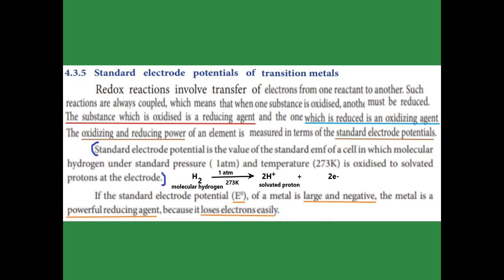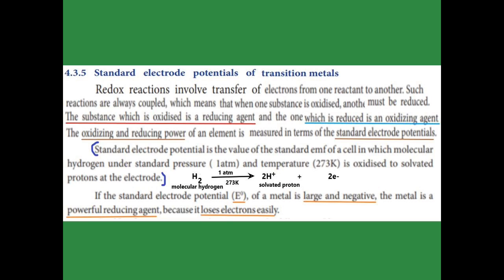Redox reaction. What does redox reaction mean? It is a transfer of electrons from one reactant to another. In this, one substance gets oxidized and another gets reduced. The substance which gets oxidized is called the reducing agent. The substance which is reduced is called the oxidizing agent, because it oxidizes another element. In the same way, the substance which is oxidized reduces another element, so it is called the reducing agent. The oxidizing and reducing power of an element is measured with the help of standard electrode potential.